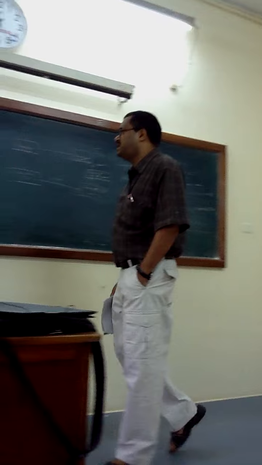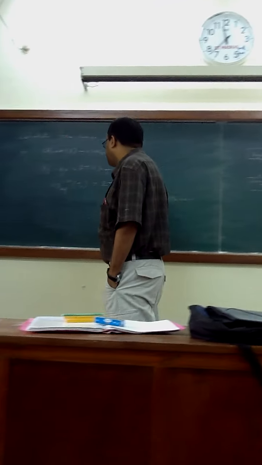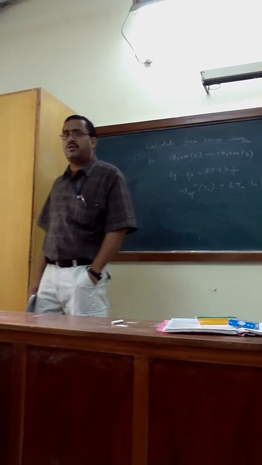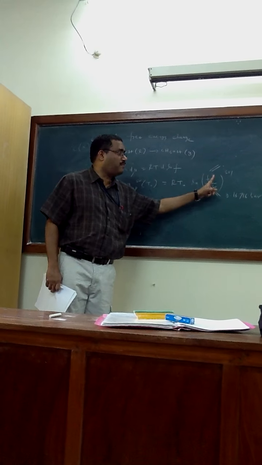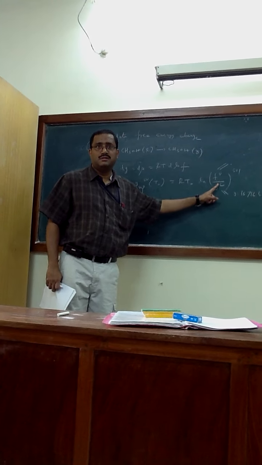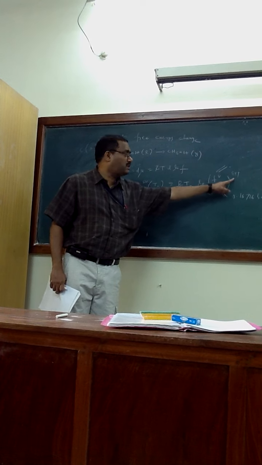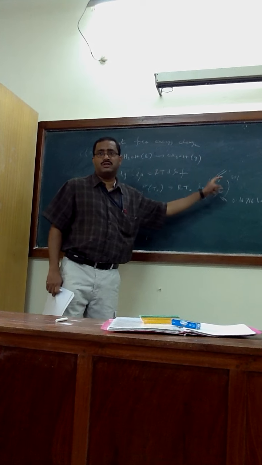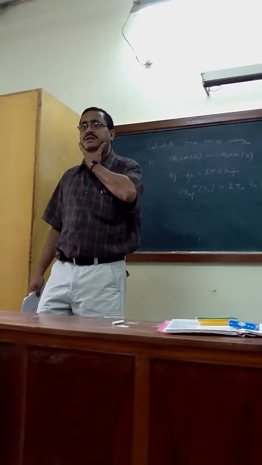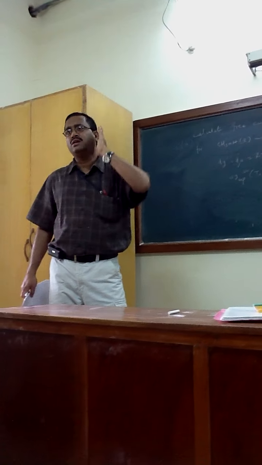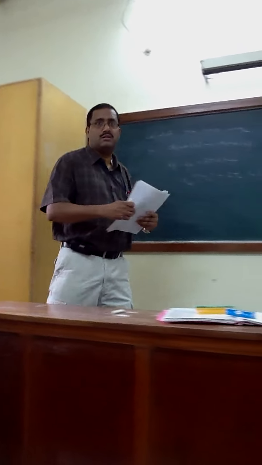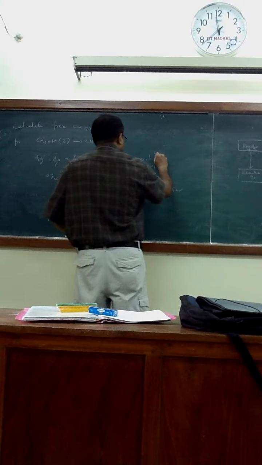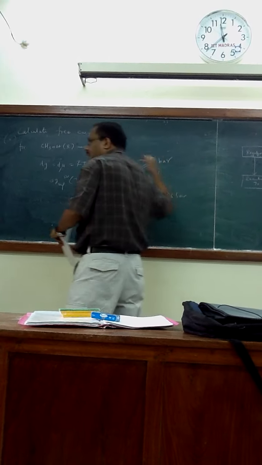How much is it at T0? Standard state 1. What will be the pressure? This is standard state 1. This 5 bar is not standard state 1, right? 5 bar is P. I am talking about SS1. What is the fugacity? Pressure. Pardon? 1 bar. Because we are doing it in terms of bar, no? 1 bar.